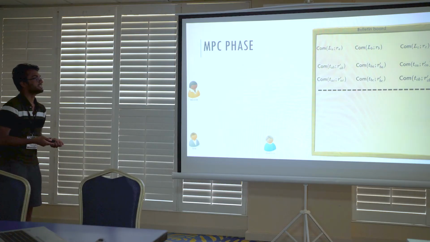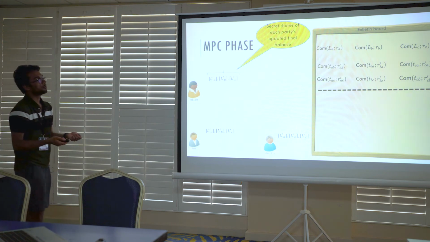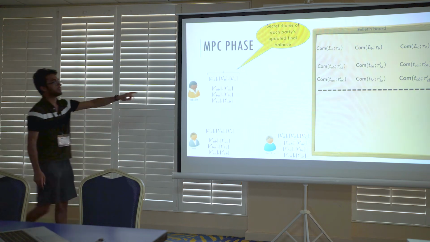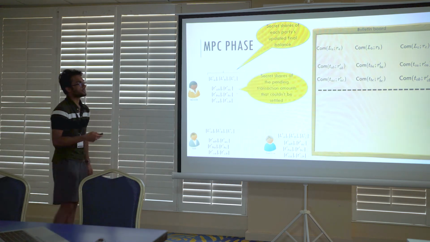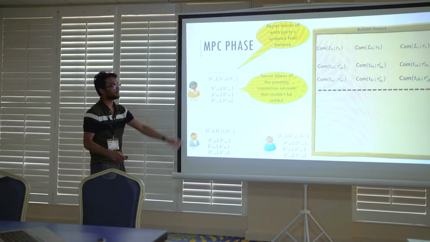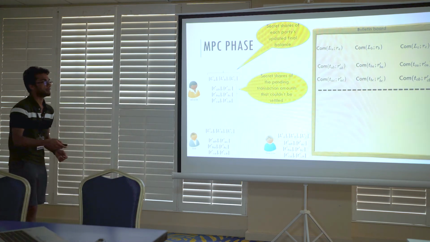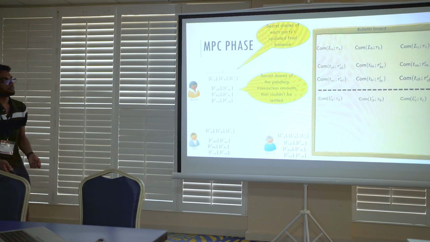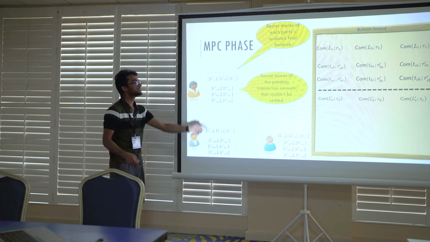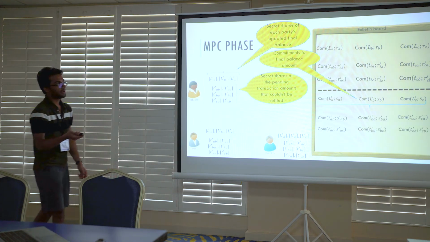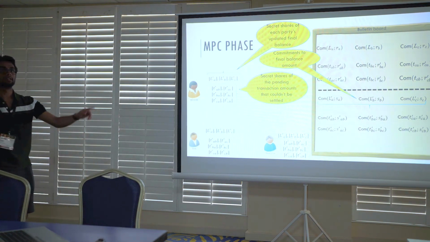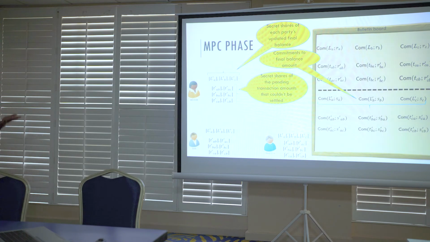At the end of this MPC phase, what we have as the output is the secret share of each party's updated final balance, which are represented by L prime, and secret shares of the pending transaction amount that couldn't be settled, which are represented by T prime. This is just the output of the MPC protocol. Along with this, we also have as outputs the commitments to the same final balances and the pending transaction amounts. And everything that falls below the dotted line on the bulletin board will serve as inputs for the next epoch of the settlement process.